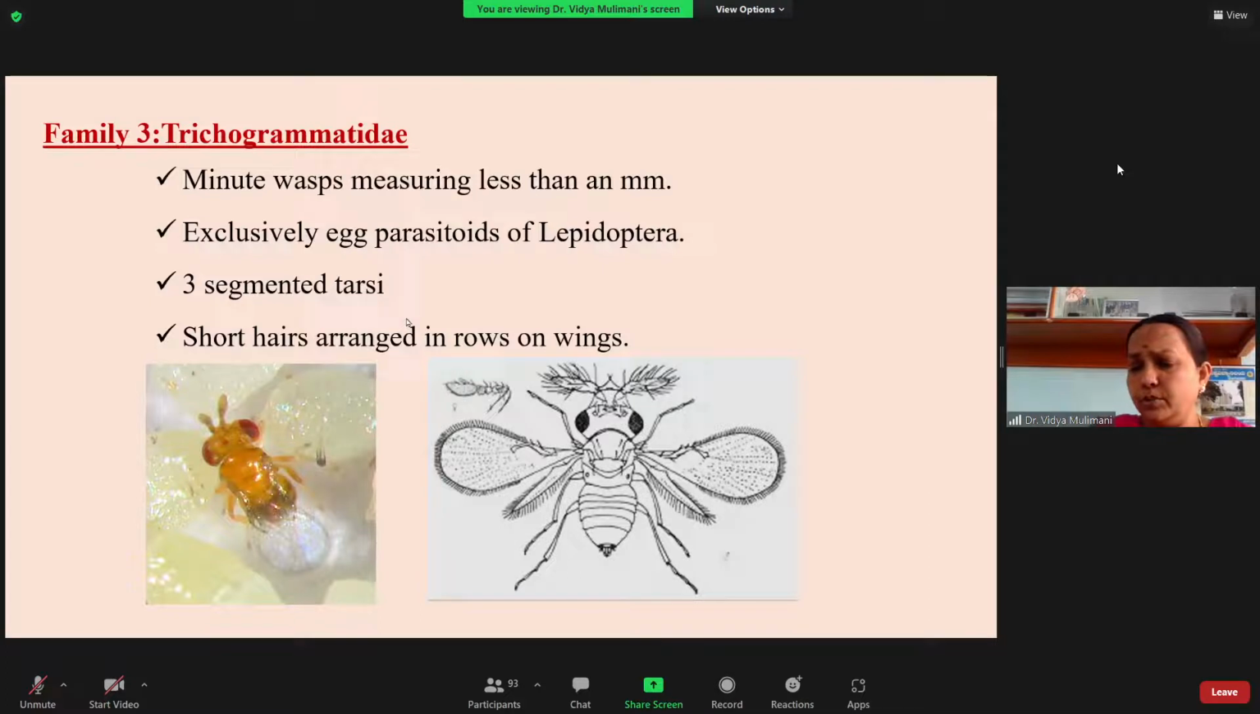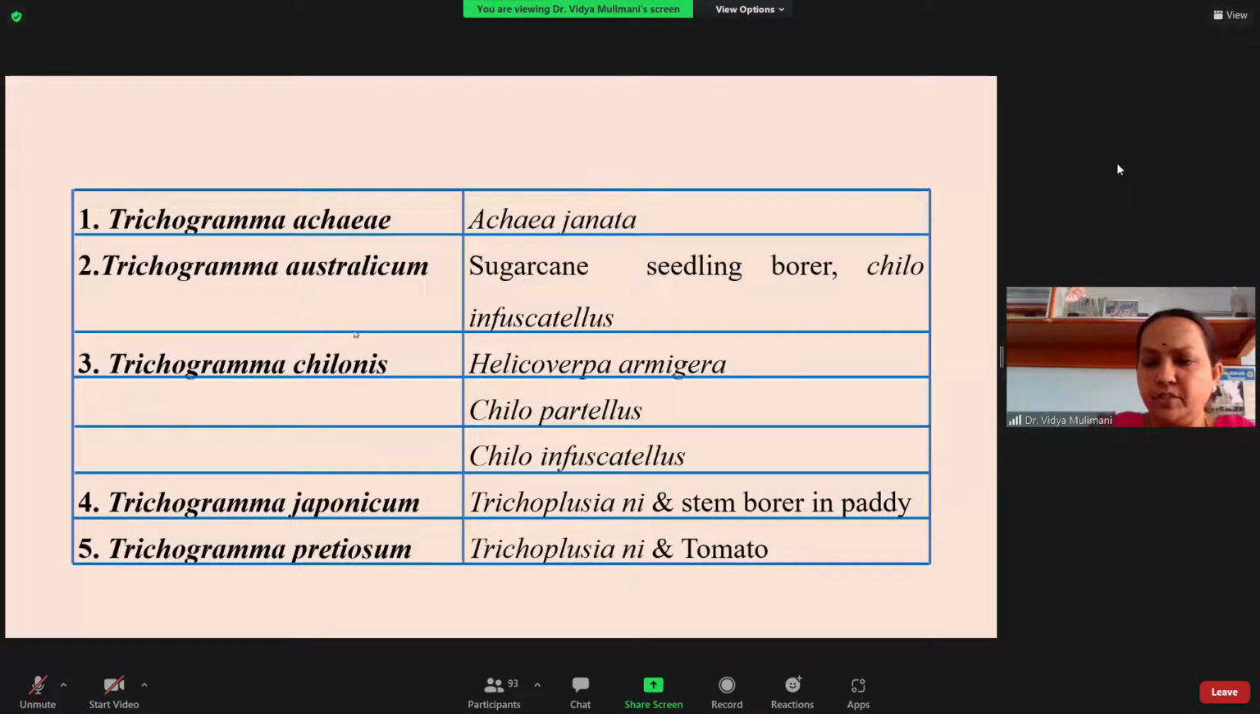Another thing you have to remember is that the tarsi are 3-segmented. Also remember that there is sexual dimorphism between male and female, mainly with respect to the antenna. The male antenna is a little bit different from the female antenna. Here I'm just giving you the examples which are used in the different crop ecosystems. On the right side of mine, it is having only Lepidoptera.